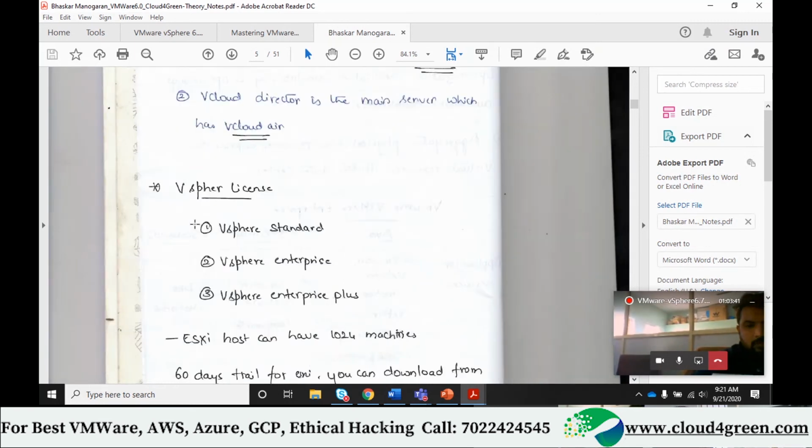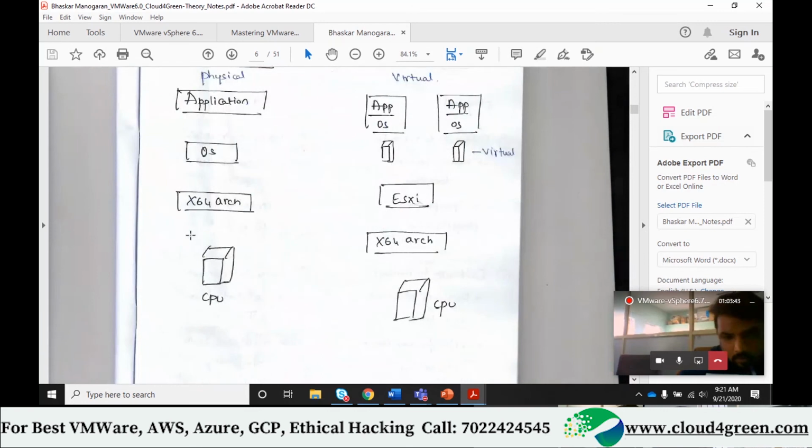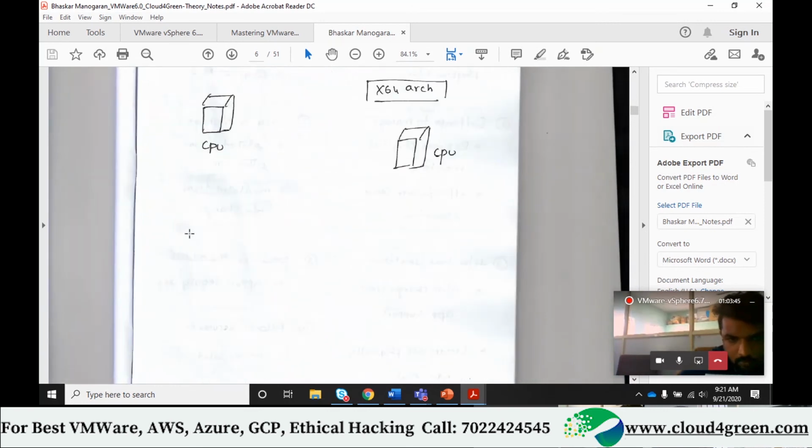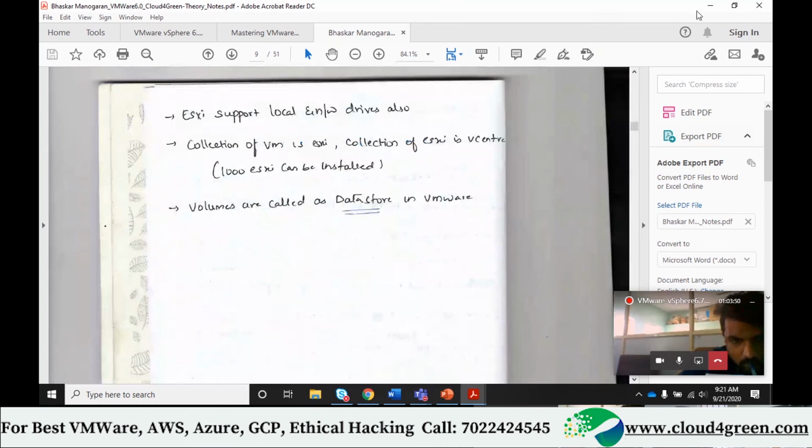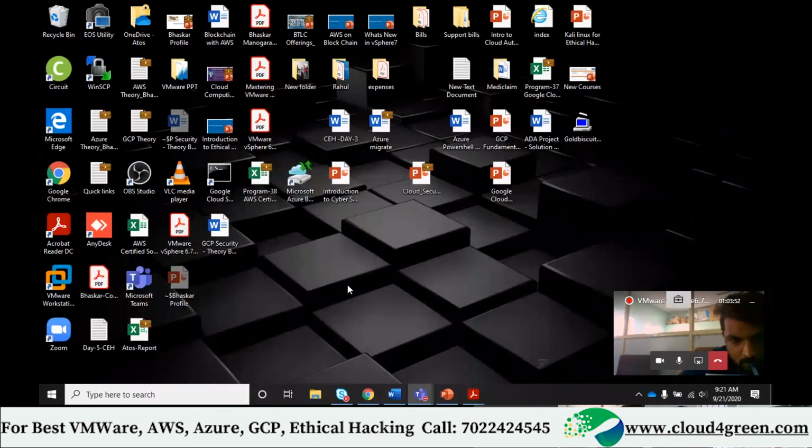So there will be handwritten documents also shared with you, right? For each module there is a handwritten document. Additionally, I am writing notes for you, a soft copy. So you will have all forms of access.